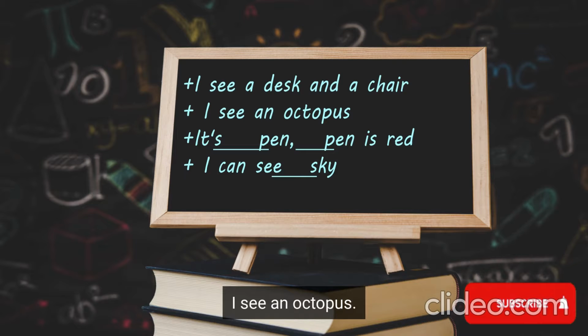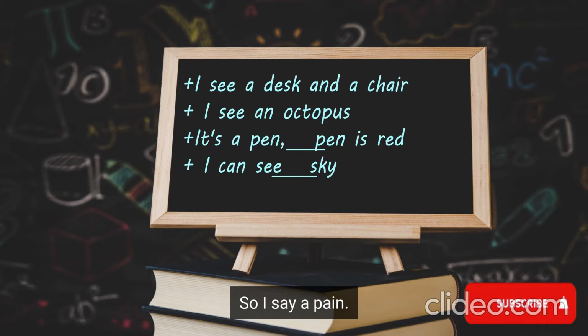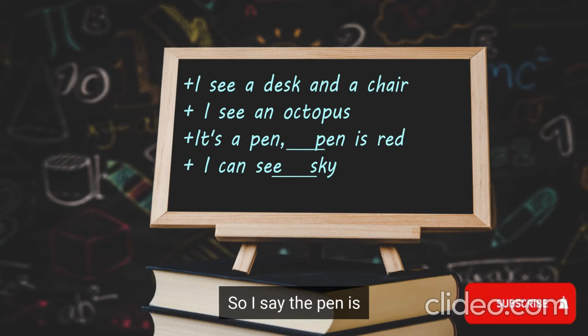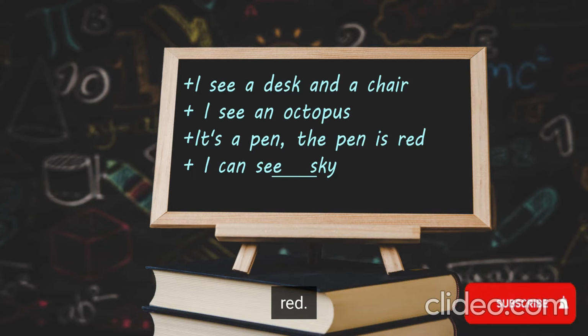I see an octopus. Okay, the next one, it's pen. Okay, it's the same. It's the first time, so I say a pen. Now, I'm talking about the pen for the second time. So I say the pen is red.